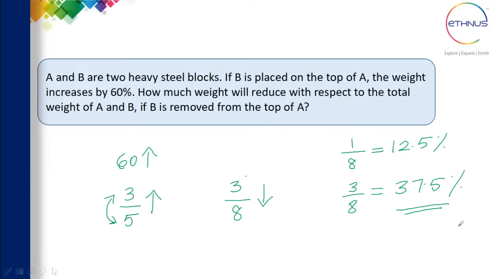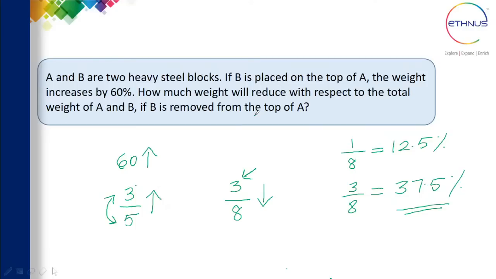Okay, so once again, I'll repeat this. A 60% increase, write it in the fraction format, 3 by 5. So 3 by 5 is the fraction format of 60%. And the reduction will be, numerator will be the same, 3. Denominator will be the sum of this, 5 plus 3 is 8.